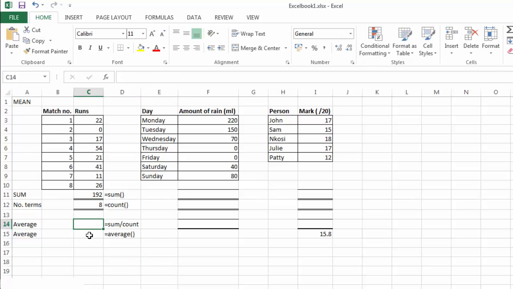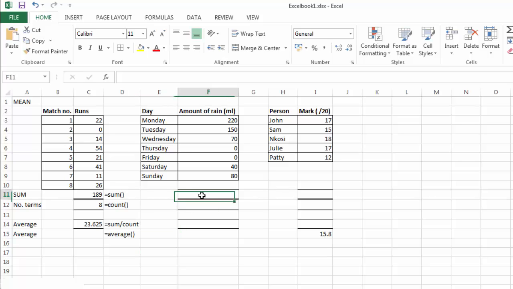Then for the number of terms, we can see that there's 8 matches, right? So we can do an average. The average is equal to the sum of all the matches divided, we just use this slash to divide, by the number of terms, which is 8. And we got 24. And that is right. Now, what if we change that to 14, like in our previous example? So we got 14. There's 23.625, which is exactly the same as we got. So this can save us a lot of time.